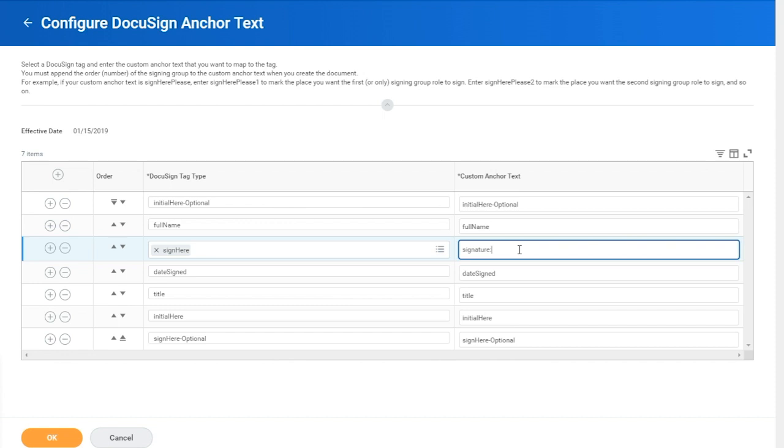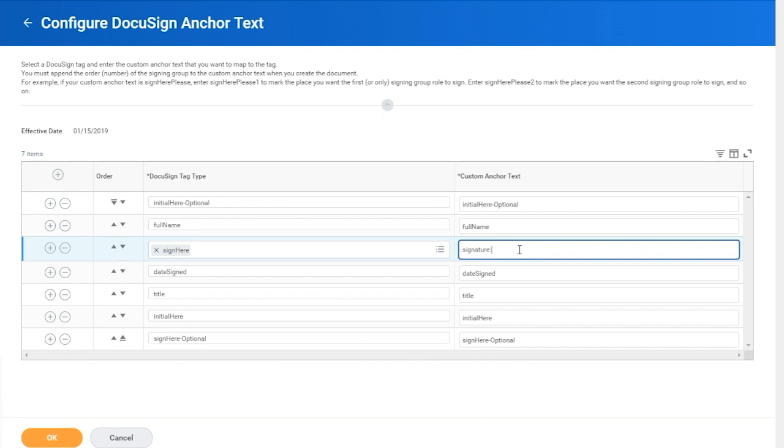It's important to note that this is the base anchor string. Workday will take this string that's entered here, and before passing it to DocuSign, it will append the recipient number to the end of it, indicating which recipient it belongs to. So if my anchor string is signature colon, then the first recipient would see signature colon 1 in the actual document itself.